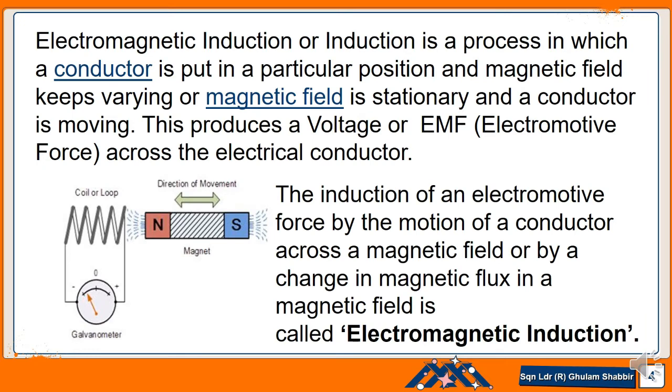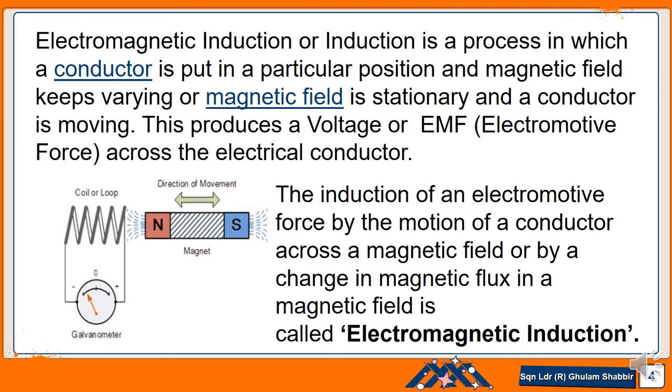Electromagnetic induction is a process in which a conductor is put in a particular position, means stationary, and the magnetic field keeps varying, the magnet bar is moving, or in other words, if the magnetic field is stationary and the conductor is moving, there will be an induced EMF.